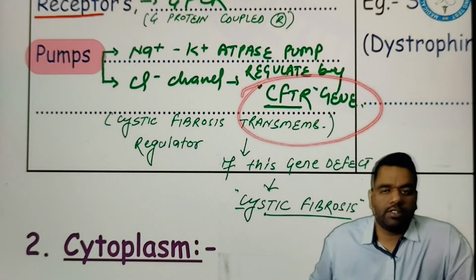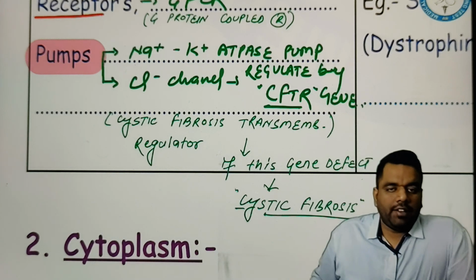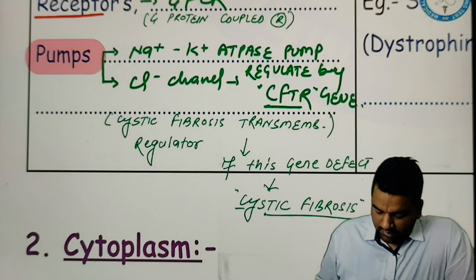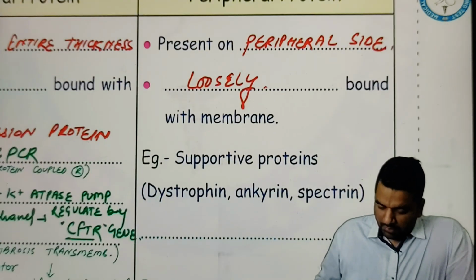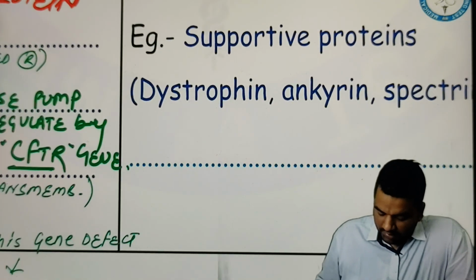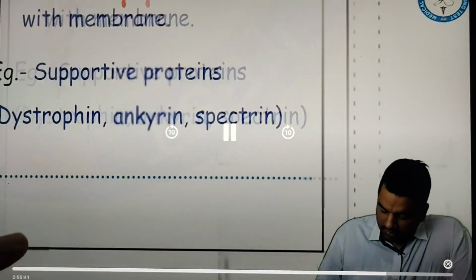And this was a question asked in the 6th of July FMG exam 2024: the CFTR gene regulates which ion channel? That is our chloride ion channel. Right? Talking about the peripheral protein, examples are supportive proteins. Supportive proteins are present like the cytoskeleton.